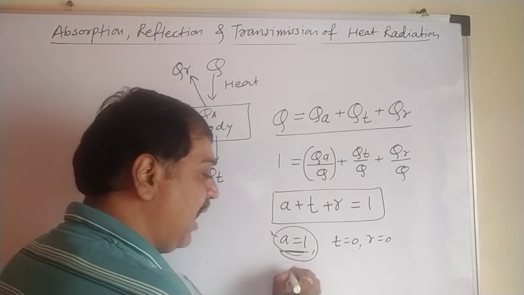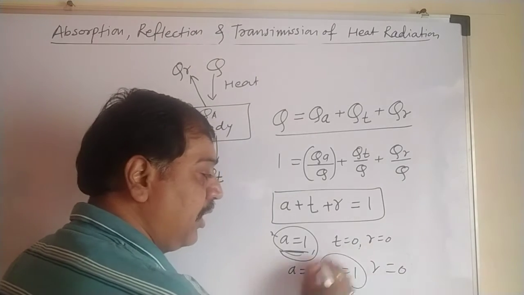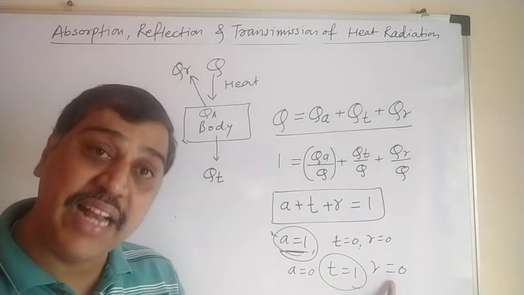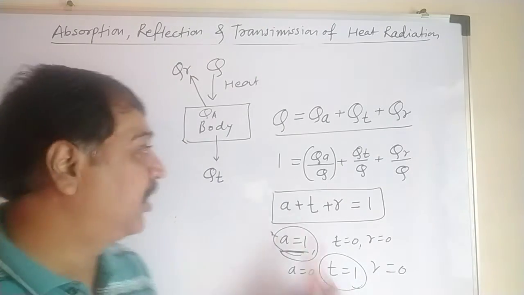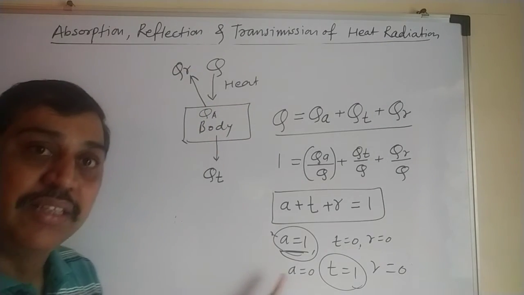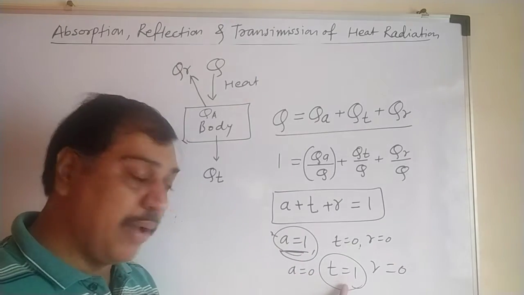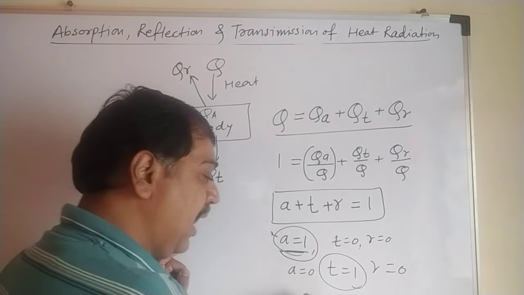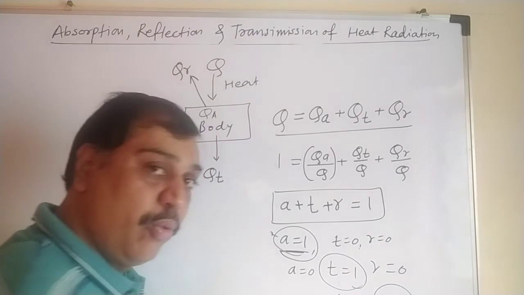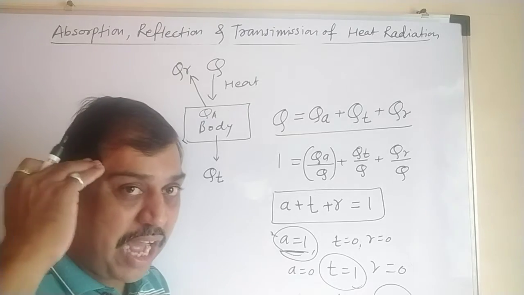Next, suppose A equal to 0, T equal to 1 and R equal to 0. Here the body can't absorb anything, can't reflect anything, but only transmits. The whole energy incident gets transmitted, nothing absorbed, nothing reflected. That is said to be a perfect transmitter. First a perfect absorber, then a perfect transmitter. Next is A equal to 0, T equal to 0, R equal to 1. R equal to 1 means it is a perfect reflector. It can't absorb, it can't transmit, it directly reflects.